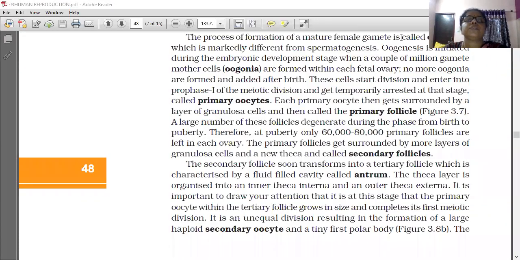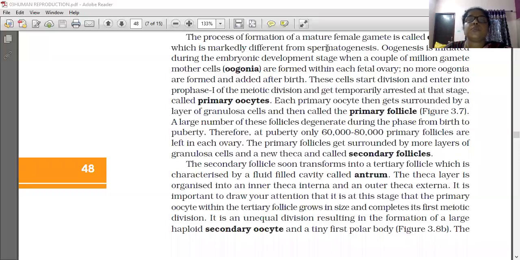Good morning, students. Today we are going to discuss the process of formation of the mature gamete, the process of formation of the ovum. The process of formation of the ovum is called oogenesis. The ovum is secreted from the ovary, and development of the ovum takes place in the ovary only. So this is the process of formation of the mature female gamete, the ovum.